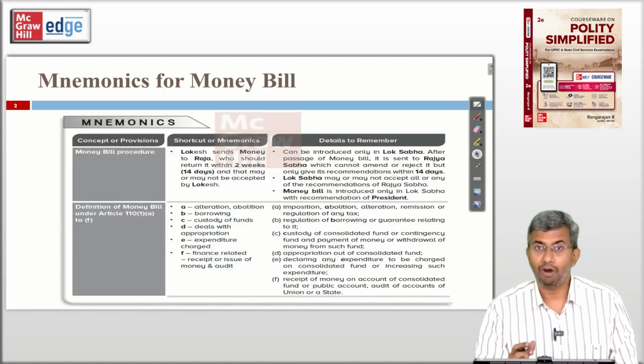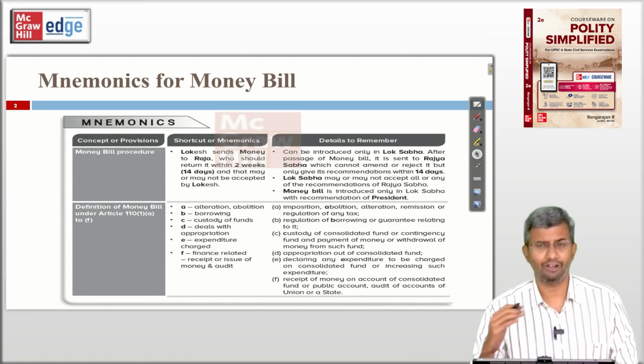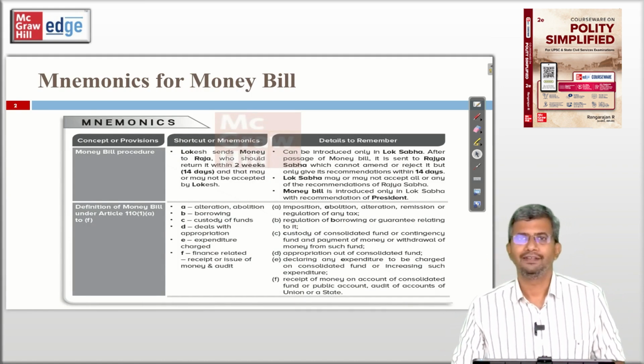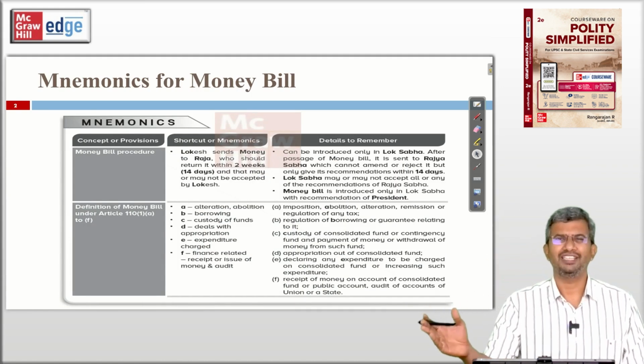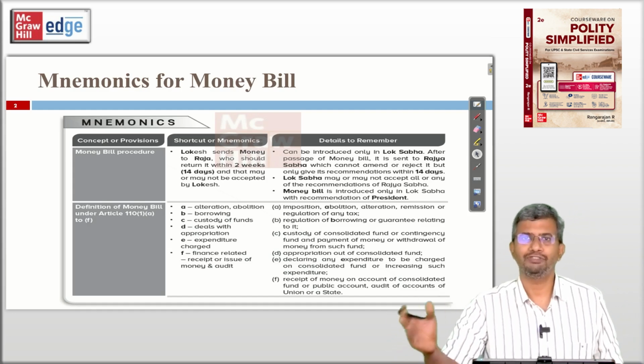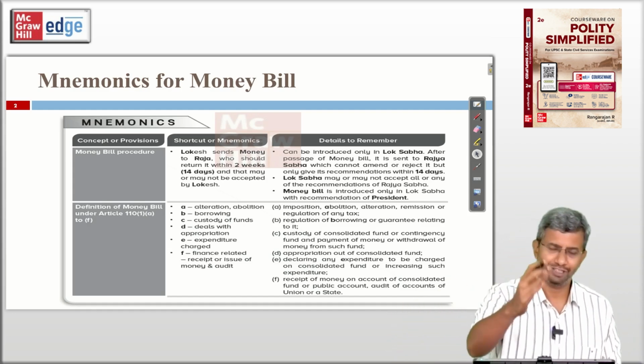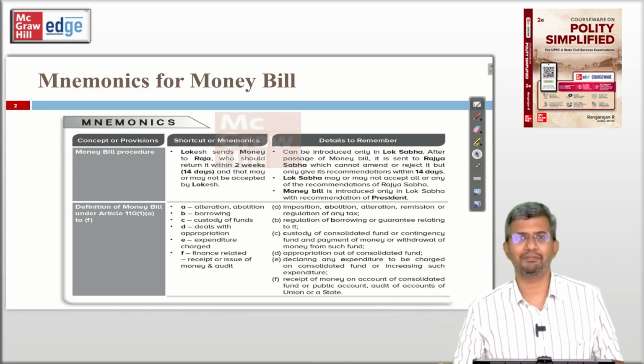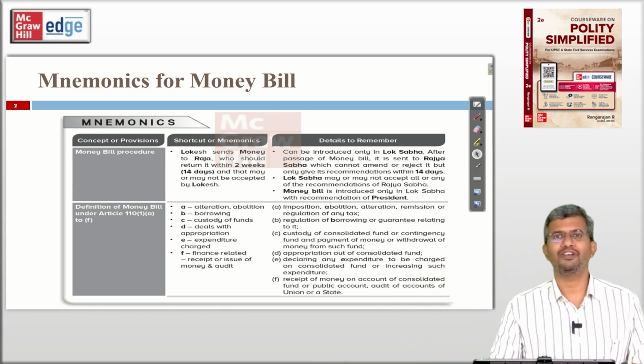And these are mnemonics picked from our book. I thought I will share it with you. Lokesh sends money to Raja, who has to return it within 2 weeks, which may or may not be accepted by Lokesh. Here, Lok is Lok Sabha, Raja is Rajya Sabha, right? So that is the summary of the procedure.